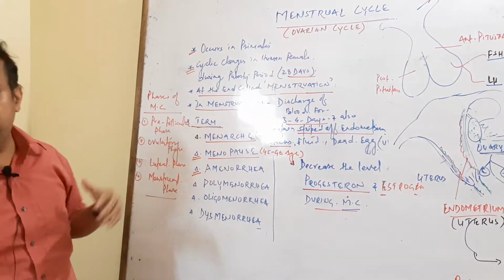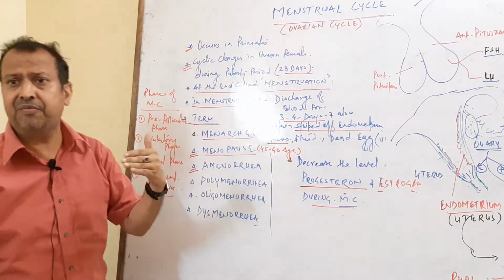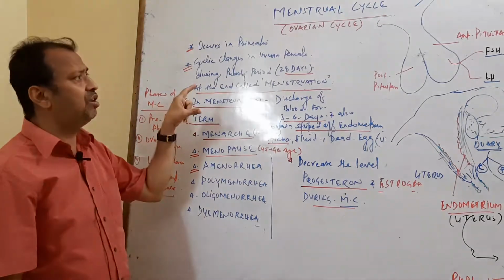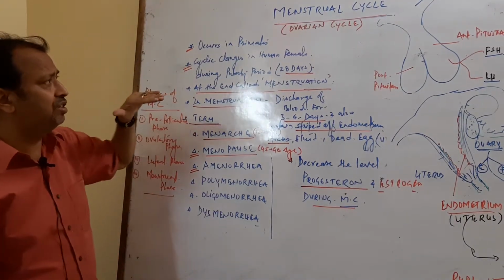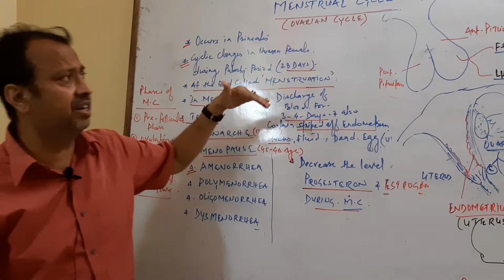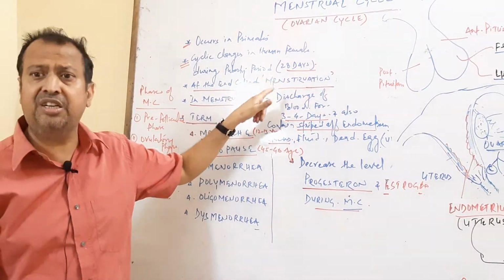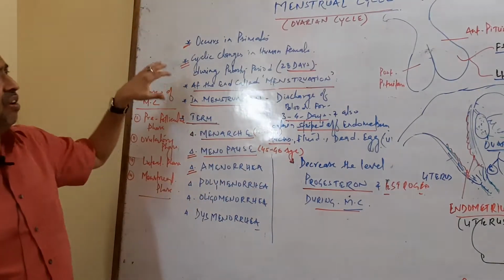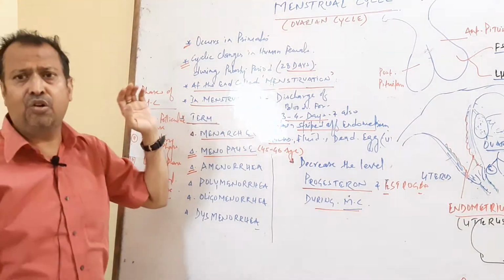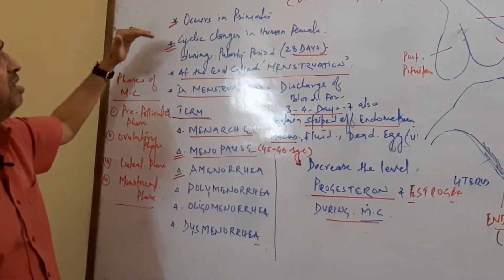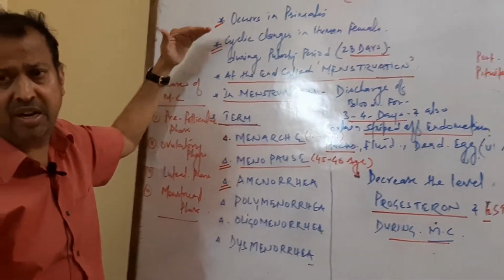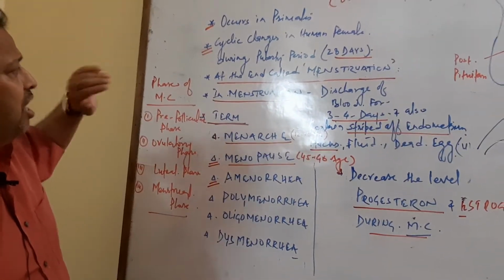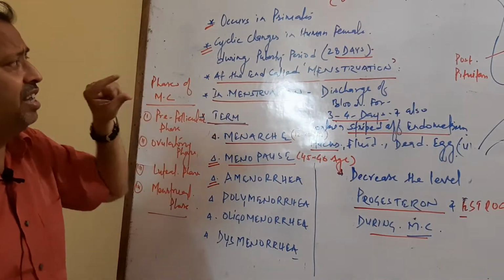After puberty, when the female reaches sexual maturity or sexual age, this phenomenon takes place inside the female ovary. Thus it is called the ovarian cycle. So what happens inside the ovary? This phenomenon occurs in primates, in humans, in apes and others. It is a 28 days period.